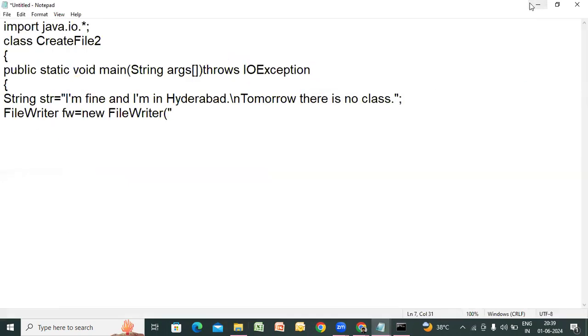So again, you want to create a new file. Okay, let me take file2.txt. File2.txt I have taken. So that file will be created and this string should be passed to that. Not passed yet, I have just created the objects. str is a literal which we have created, and the FileWriter object we have created. And the file is file2.txt. There is nothing in it, it is empty. We have to send the string into it. How to send, we will see.